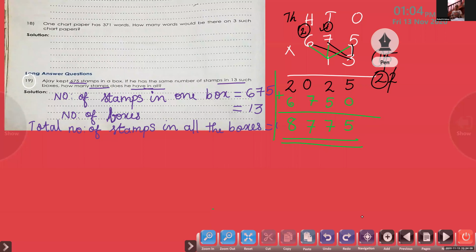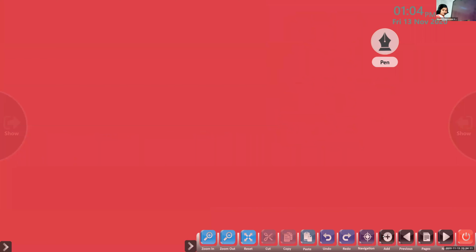Take page number 63. Write the steps. First one, total number of spoons in one container equal to 720.